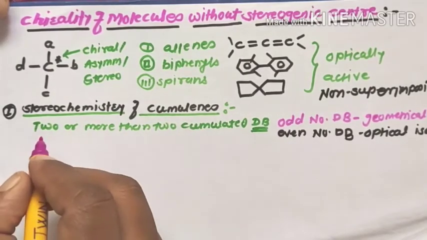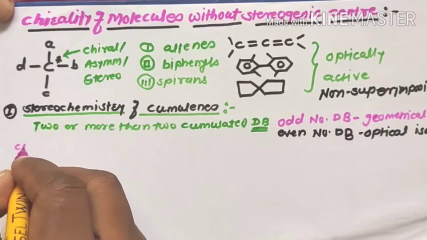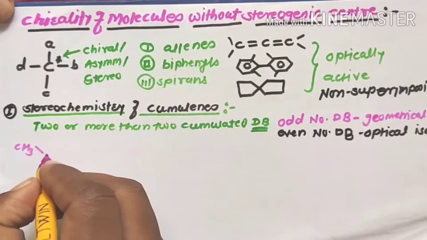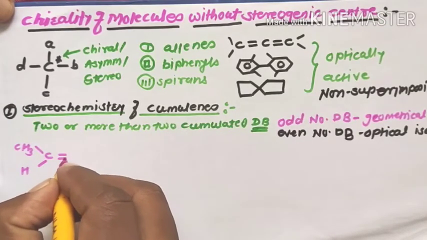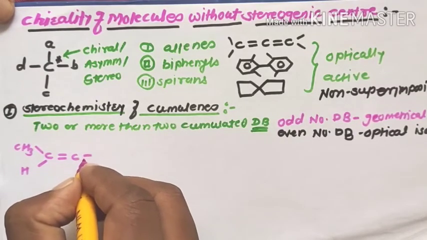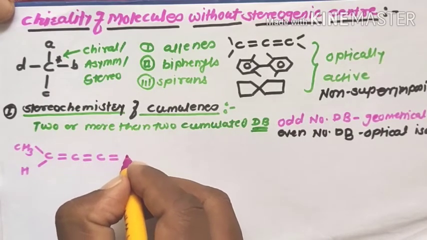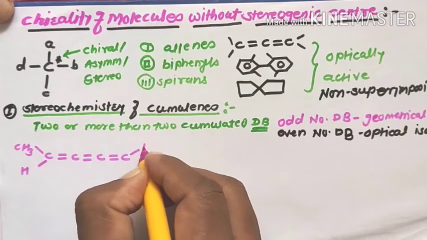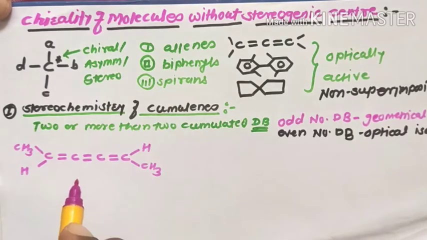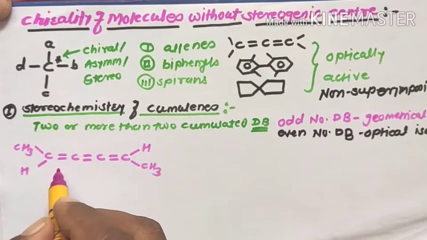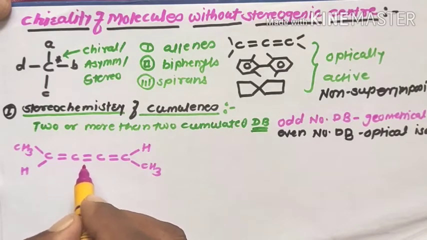Now the example of cumulene systems, the compound like CH3-CH=C=C=C=CH-CH3. Now in this molecule there are three continuous double bonded systems, like 1, 2 and 3.